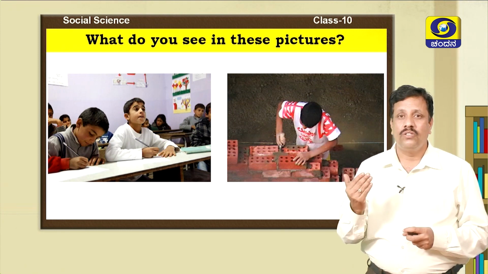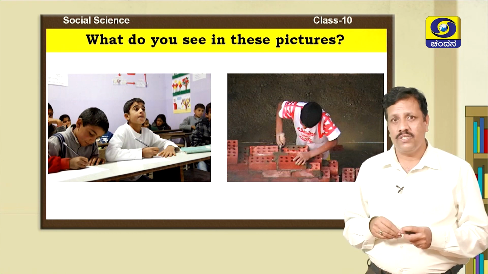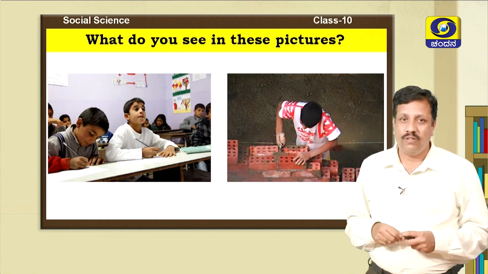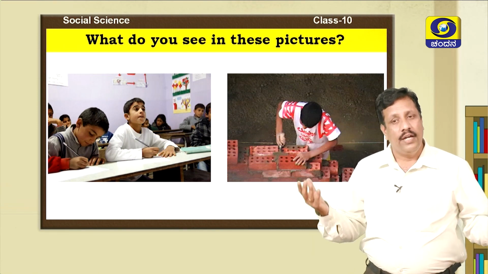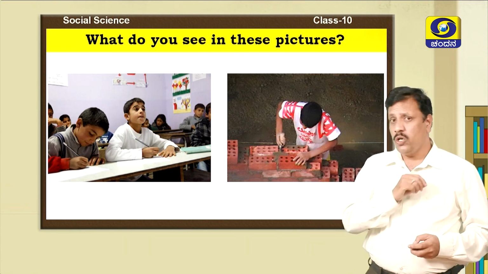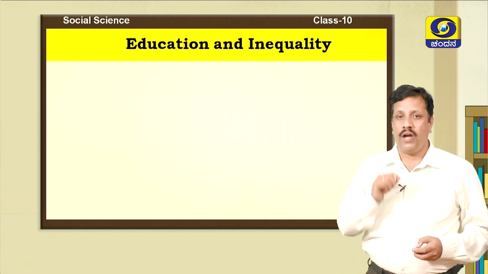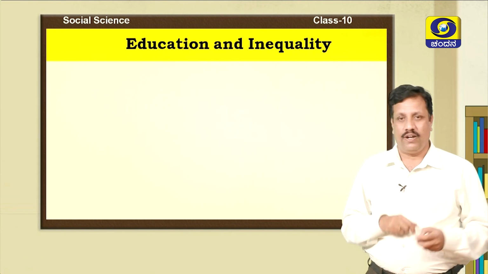So, children who are below 14 years and working are called child laborers. Here, he is denied his right to education. This is how inequality is also present in the educational system. So, this is the second point: education and inequality.